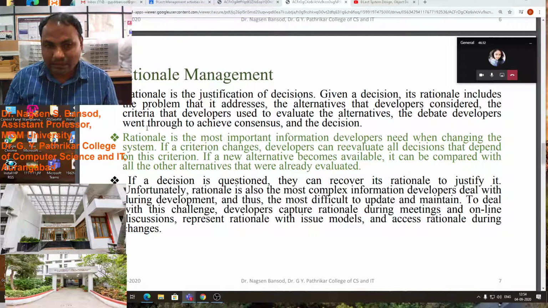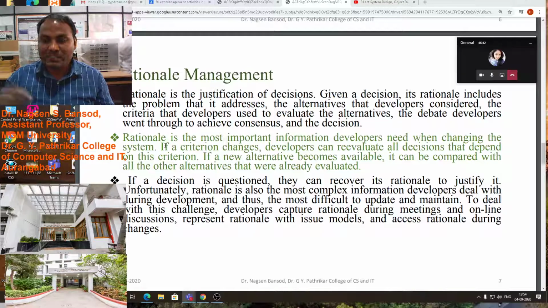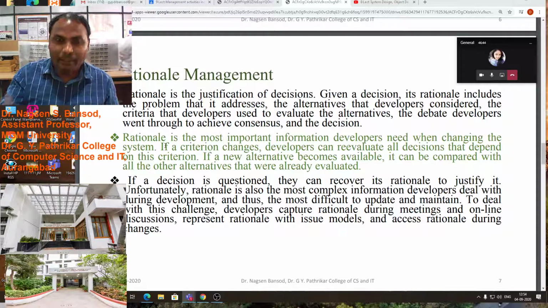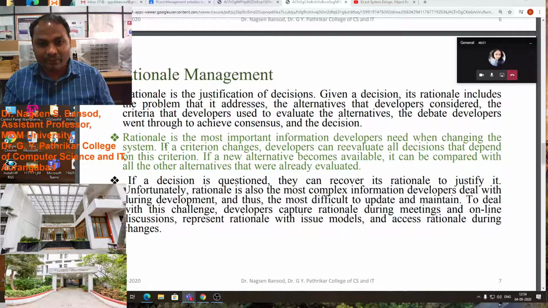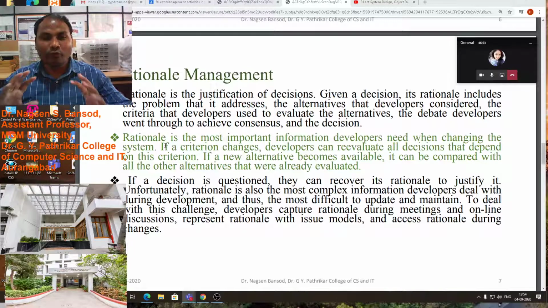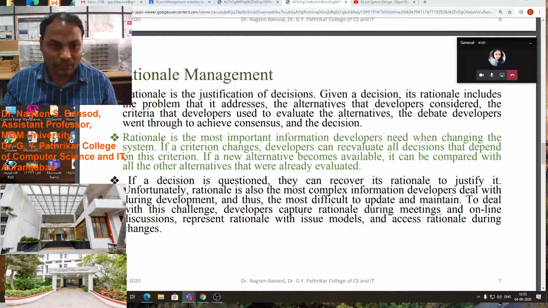rational. Rational means the logic, what decided by the developers, what will you address to the client, which things you will tell to the client about the software. That is the rational management, logic management in how you will express your software, how your software will work.